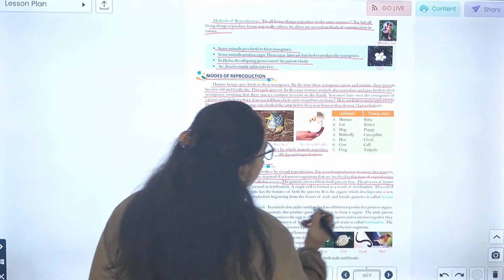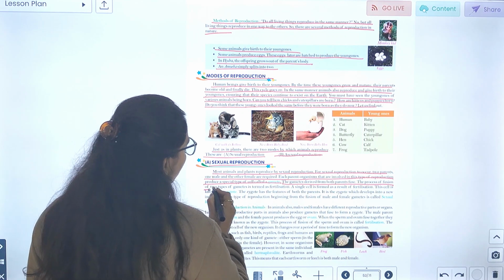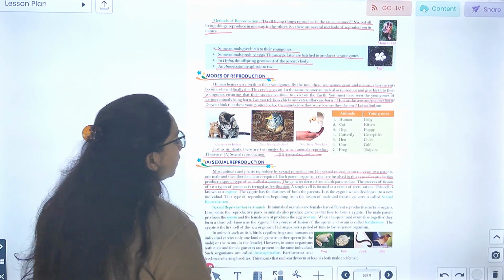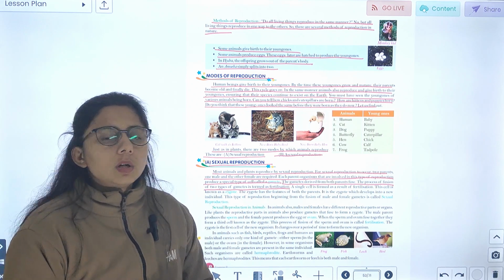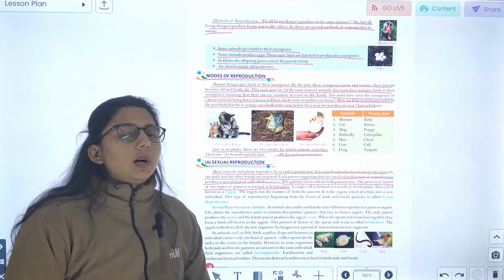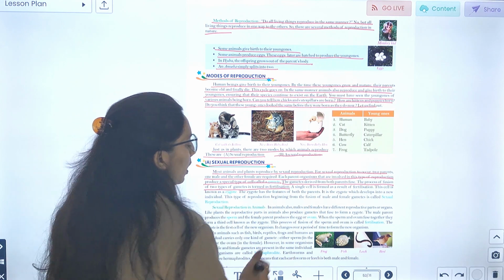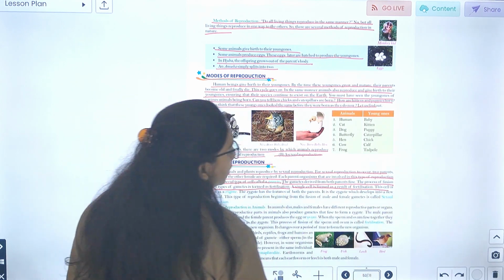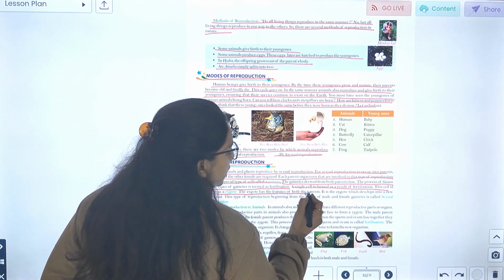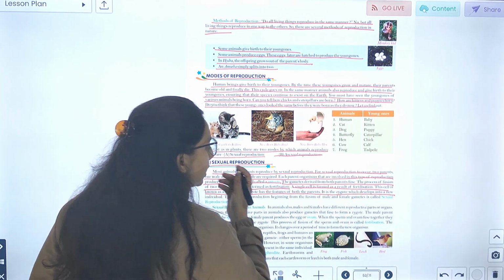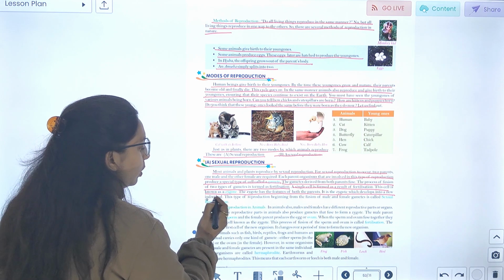The gametes derived from both parents fuse. The process of fusion of two types of gametes is termed fertilization. जो दो parent fuse gametes होते हैं वो fuse करते हैं, उस process को हम क्या कहते हैं? Fertilization. A single cell is formed as a result of fertilization. The cell is known as zygote. The zygote has features of both the parents. It is a zygote which develops into a new individual.